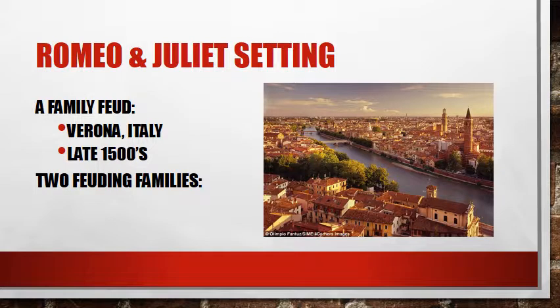It's also taking place between two feuding families. So the first family we have is the Montagues. And then the second family we have is the Capulets. So the Montagues and the Capulets have been fighting for several years. They have not ever really been friends. We don't really know what the feud was about. We just know that they are arch enemies.